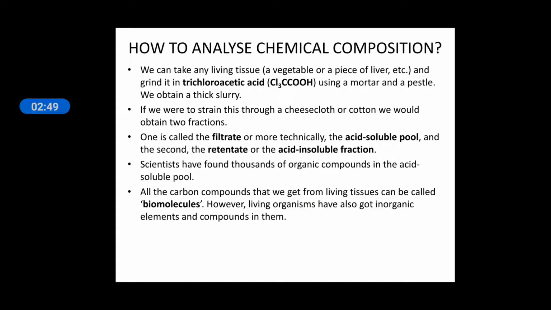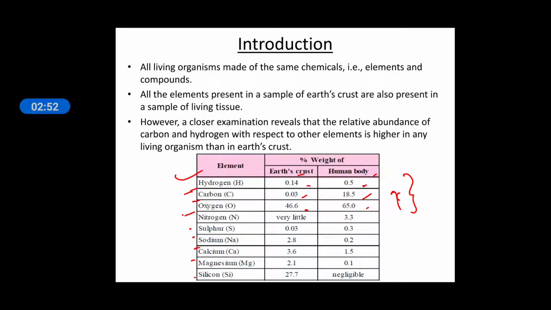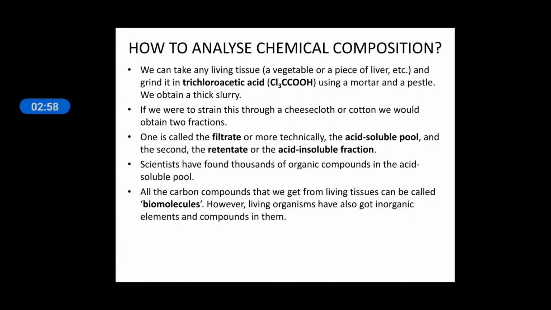So how do we analyze chemical composition? These are the chemical compositions, so how can we analyze them? The first point: we can take any living tissue. A living tissue may be a plant, that is a vegetable, or an animal, such as a piece of liver, and grind it in trichloroacetic acid, CCl3COOH. This is a chemical. Using a mortar and a pestle, we obtain a thick slurry.